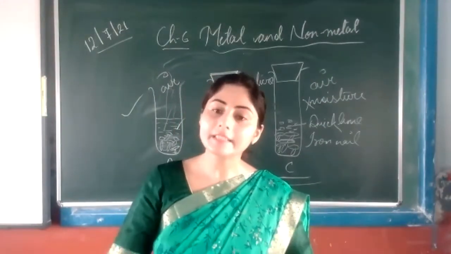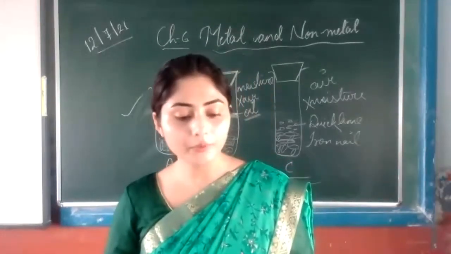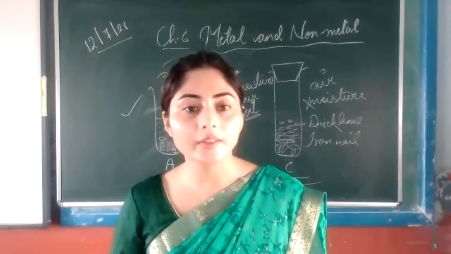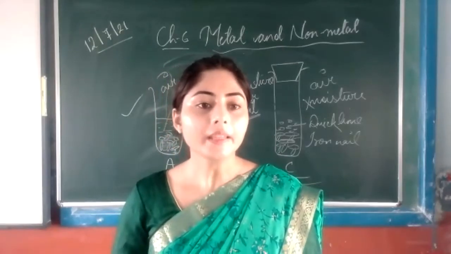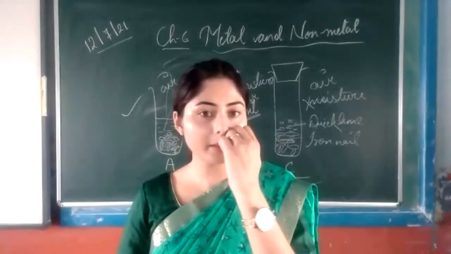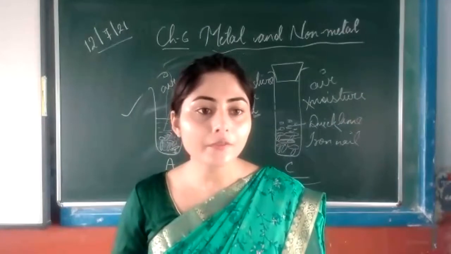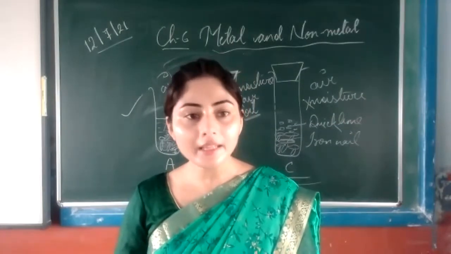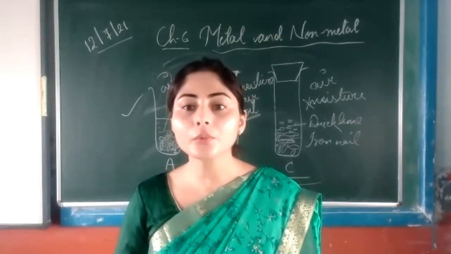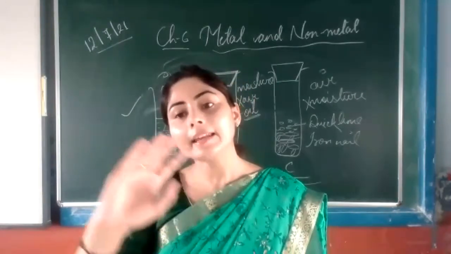Then electroplating. Electroplating is depositing a thin uniform layer of one metal over another by the electrolysis process. Electro means electricity, lysis means breakdown. So by passing electricity, if we break a chemical compound, it will break into ions, and then those ions will deposit on the other metal.